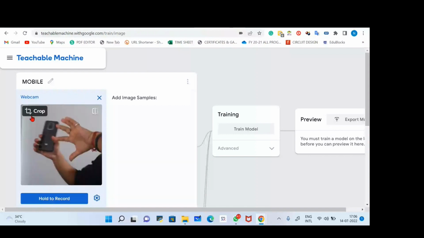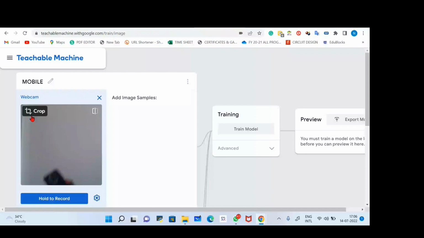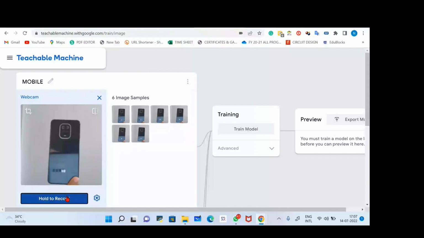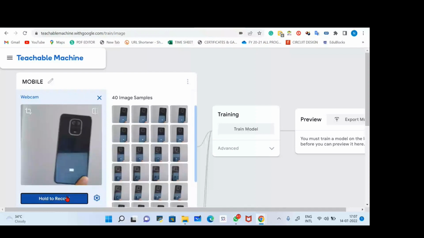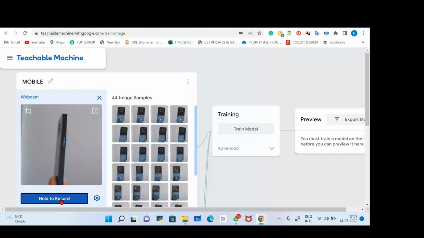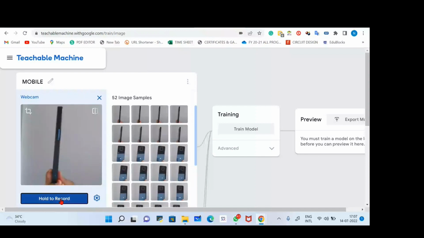Here, this is my mobile phone. I'll remove all the things from here, like my hand and everything. Try to keep only a small part of your hand visible over here, with only your mobile phone there and a complete white background. When I click the hold to record button, I'll do it like this. Okay, so this is how it's done. Now I'll turn on my mobile phone like this, and again I'll click some pictures over here. These are some pictures, and I'll move my hand like this.